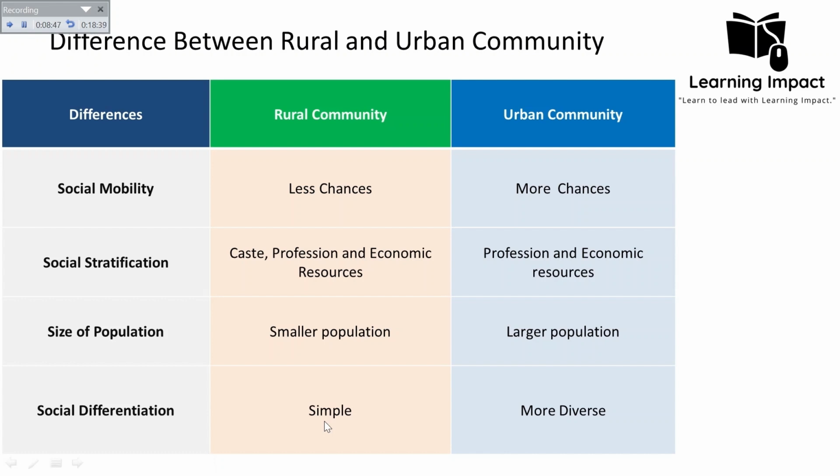Of course, a smaller population means fewer social categories. But in the case of the urban community, as there is a high population, there are more chances of social mobility. So of course, it will open the doors for more social categories in the urban community. So in the urban case, there is a more diverse and complex social differentiation. There are various reasons, like the large population size. More people mean more social categories and distinctions.